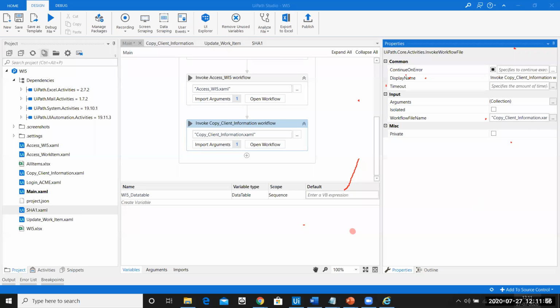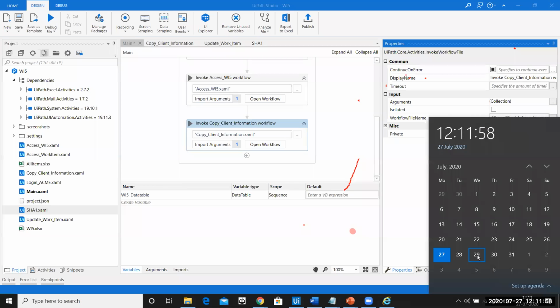We have our last session on Wednesday, that is the 29th. Before that, make sure you go through the orchestrator video, because today itself you will see how to schedule your bot and how to run your bot. Tomorrow, that is Wednesday, we'll be looking at email automation and some basic examples on orchestrator also.